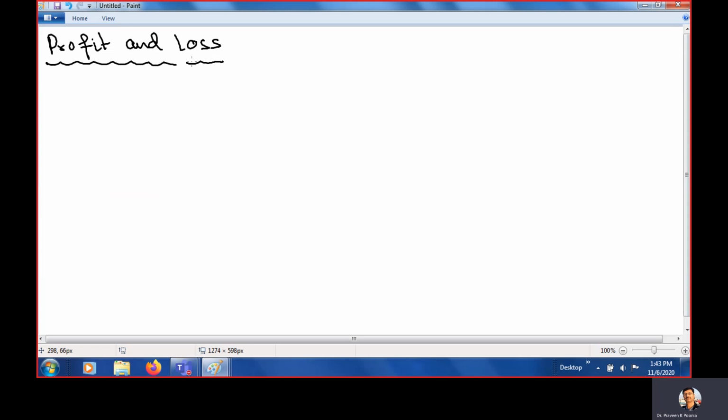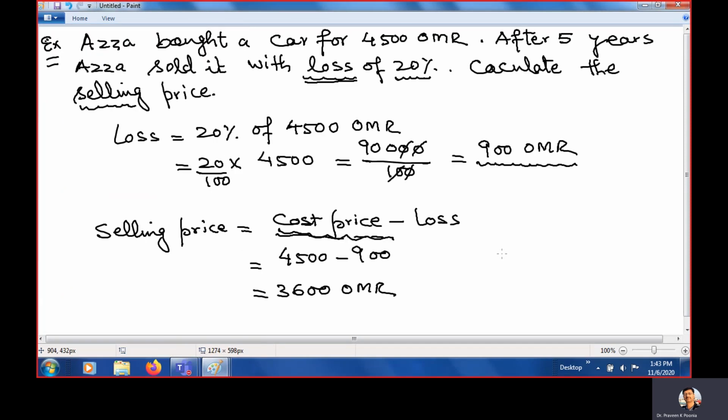What do you mean by profit? If you see this question, what is this question? The price of the car was 4,500. And what is the selling price? At what price are we selling? 3,600. So it is a loss. Clear? So whenever we have a loss, the buying price is greater than the selling price.